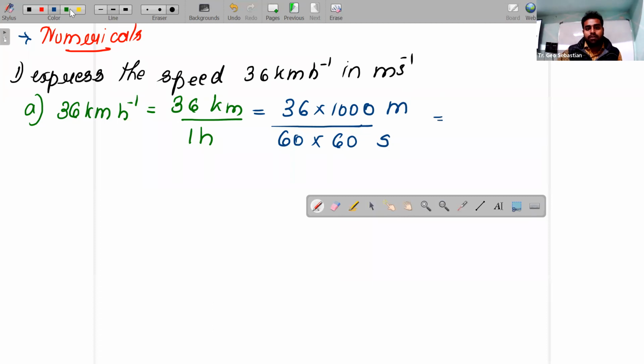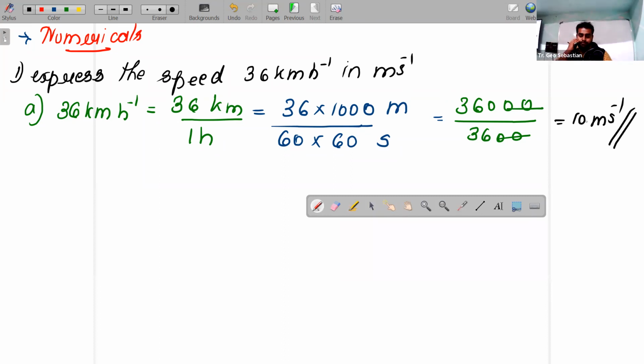So this is a term we can use. You will get it as 10 meter per second. Am I right? Is it okay?